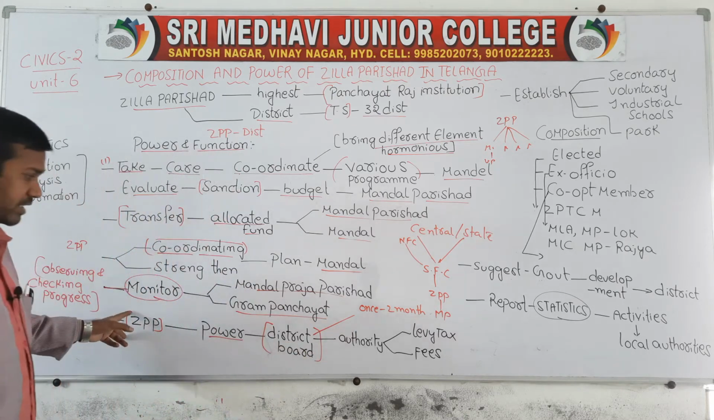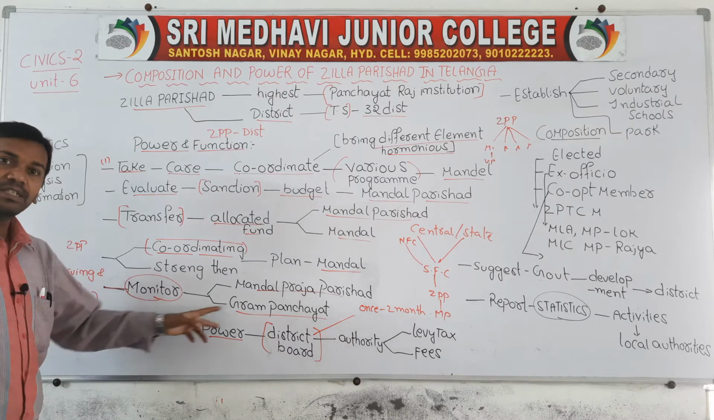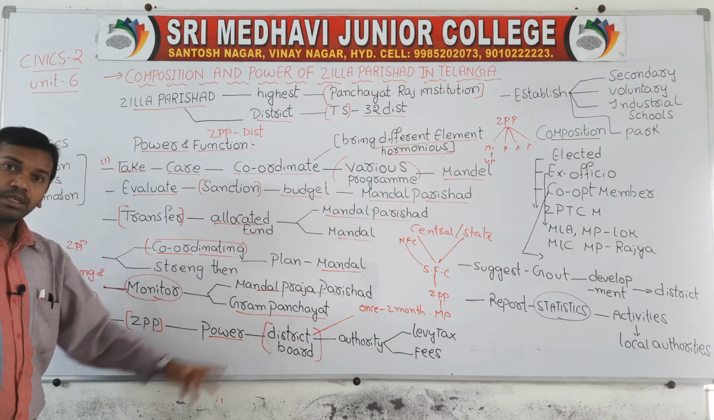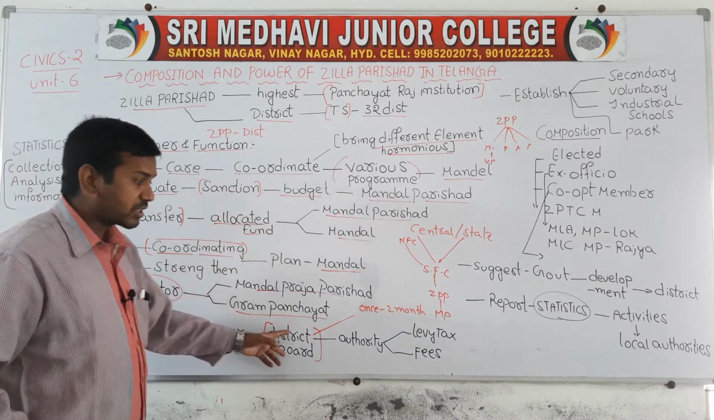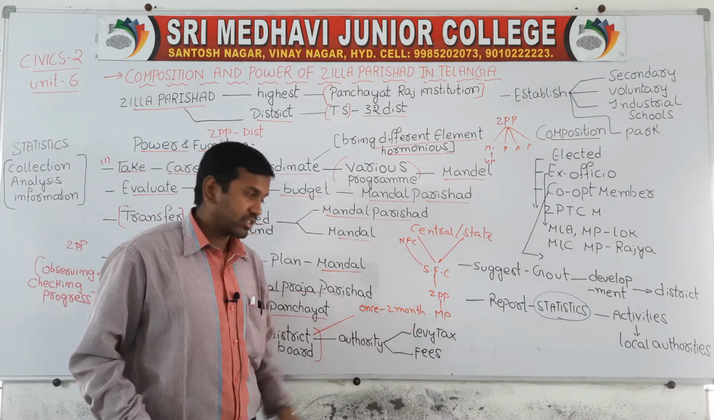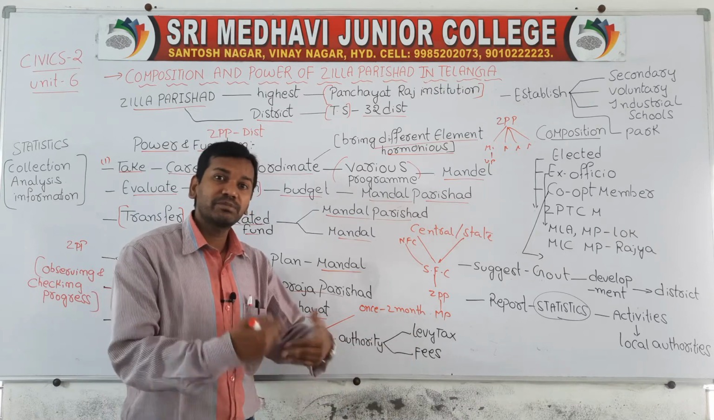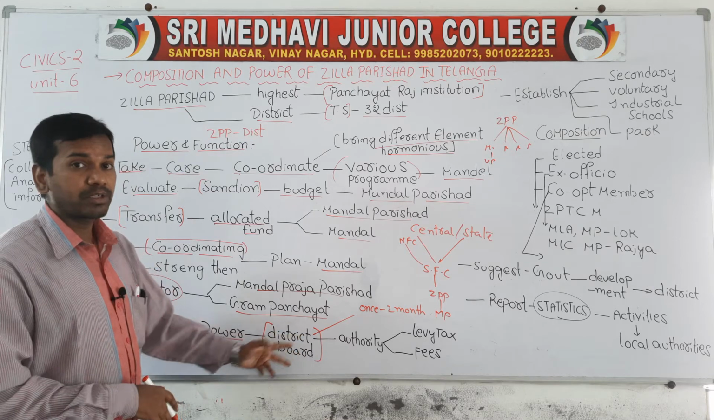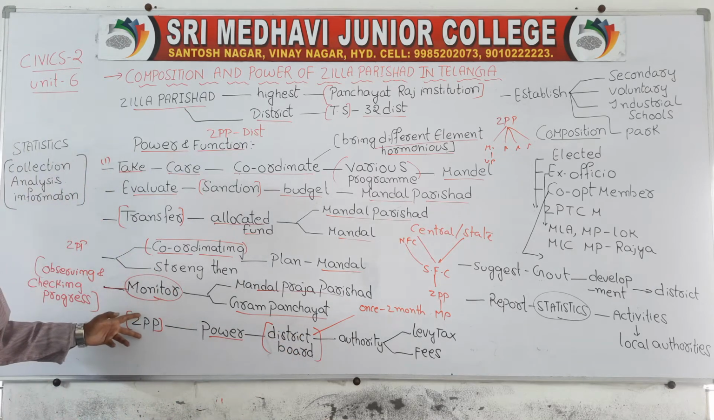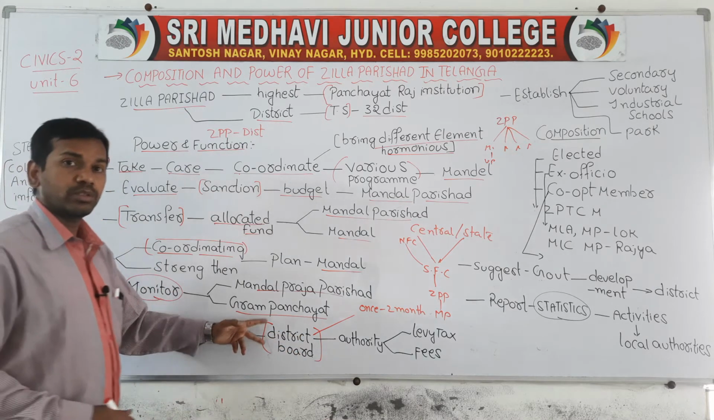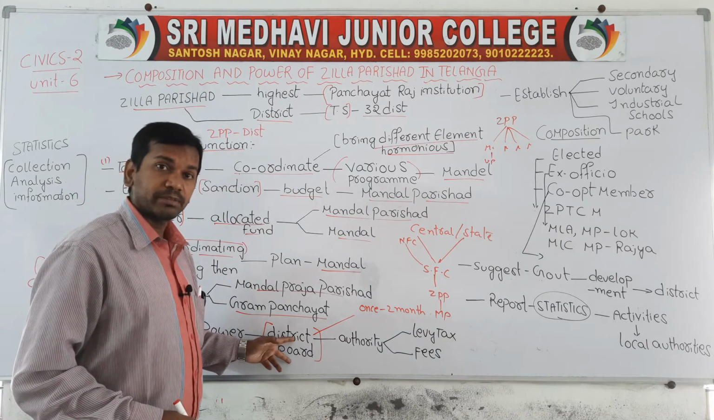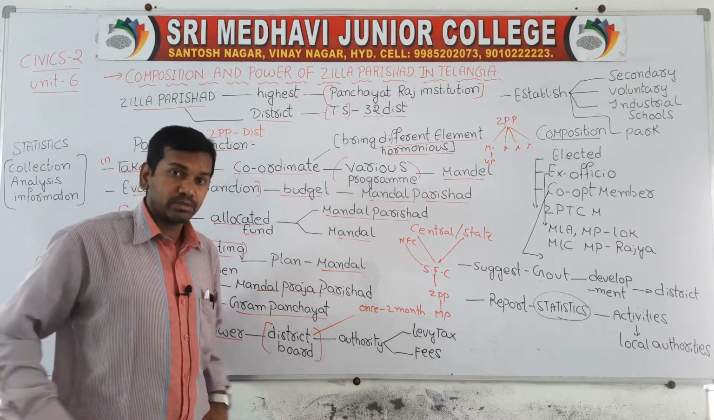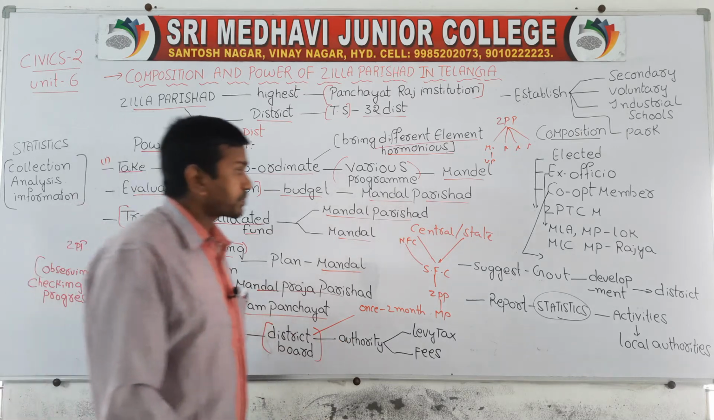And Zilla Praja Parishad has allocated some power to the district board. What power have they allocated? They have given the district board an authority to collect tax, and an authority to collect some fees also. Who has given that power to the district board? Zilla Praja Parishad. So the district board has the right to collect the tax and the fees also. That is one point.